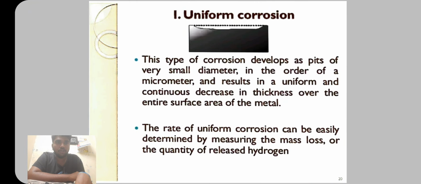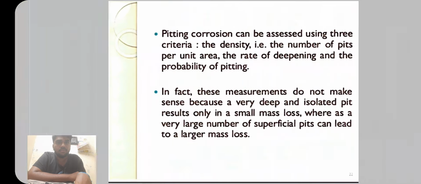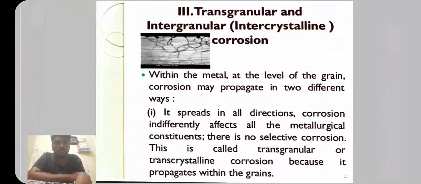Uniform corrosion. This type of corrosion develops as pits of very small diameter, in the order of a micrometer, and results in a uniform and continuous decrease in thickness over the entire surface area of the metal. Pitting corrosion. This localized form of corrosion is characterized by the formation of irregularly shaped cavities on the surface of the metal. The diameter and depth depend on several parameters related to the metal and the medium of the service conditions. In fact, these measurements do not make sense because a very deep and isolated pit results only in small mass loss, whereas a very large number of superficial pits can lead to a large mass loss.